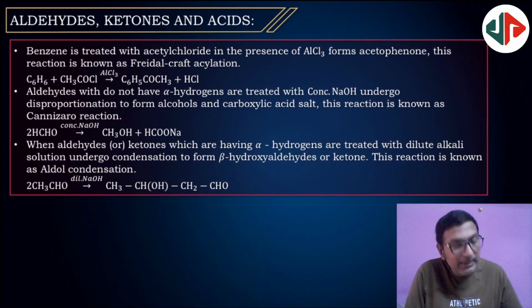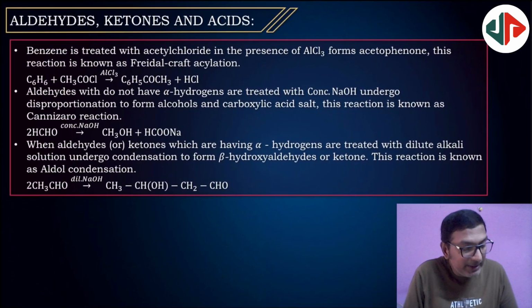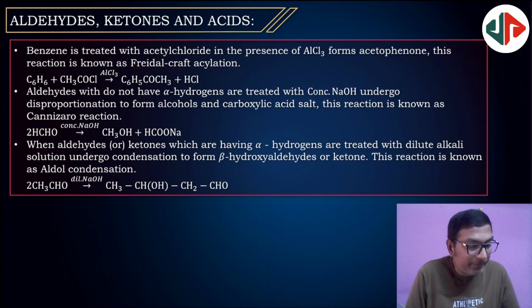Aldehydes, ketones and acids. So benzene is treated with acetyl chloride in the presence of AlCl3 to form acetophenone, which is a ketone. So this reaction is the famous Friedel-Crafts acylation. Here, preparation of ketones. Next, aldehydes that do not have alpha hydrogens, when treated with concentrated NaOH, undergo disproportionation to form alcohol and carboxylic acid salt.